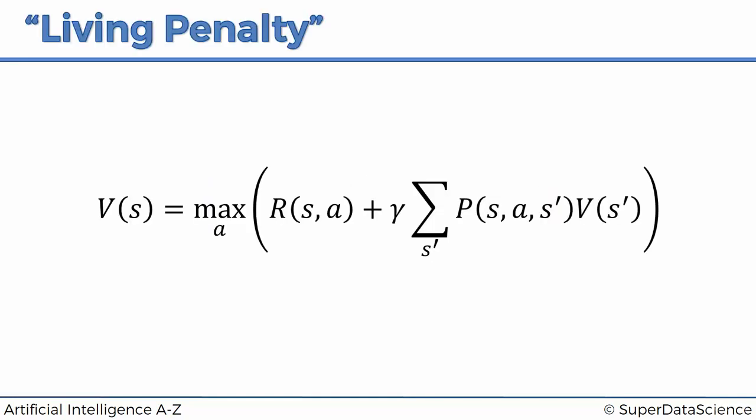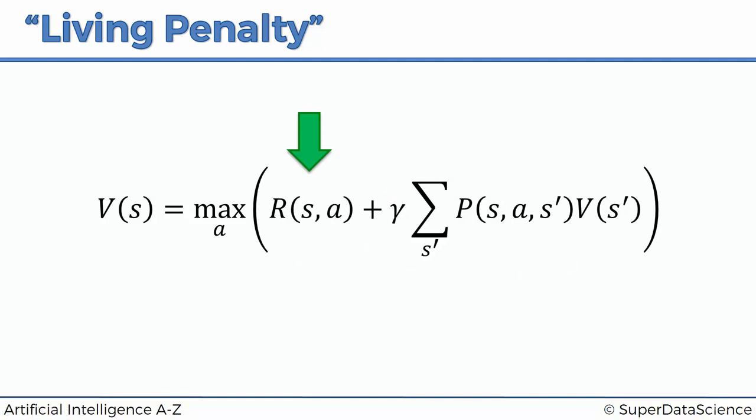All right, so here we've got our Bellman equation, and as we've been going through this course, we've been slowly making it more and more complex. So far we've already added these probabilities in here, and also we've added the discounting factor. Now we're going to look in more detail at this side of the equation where we have the reward.